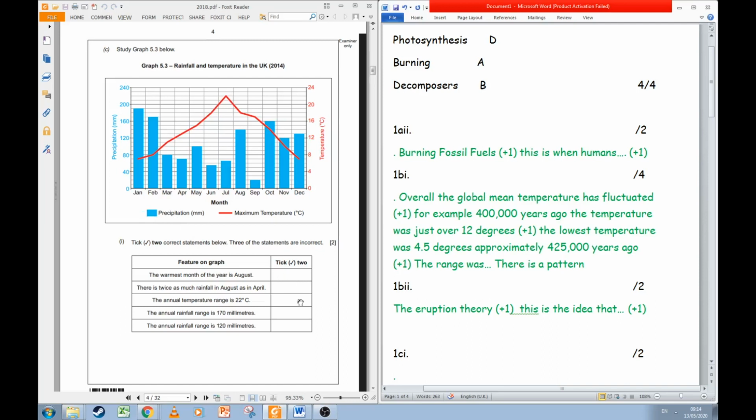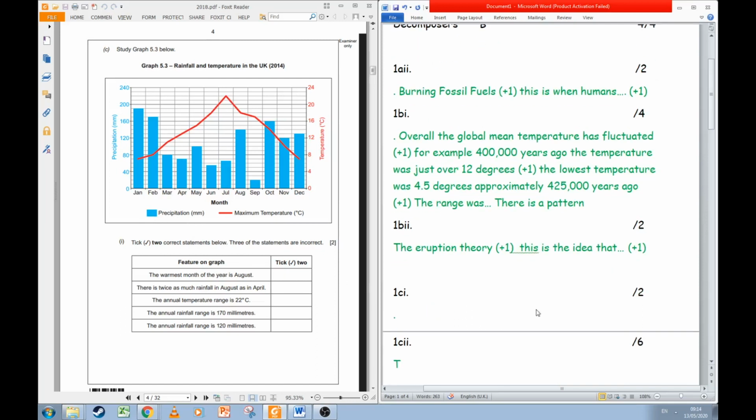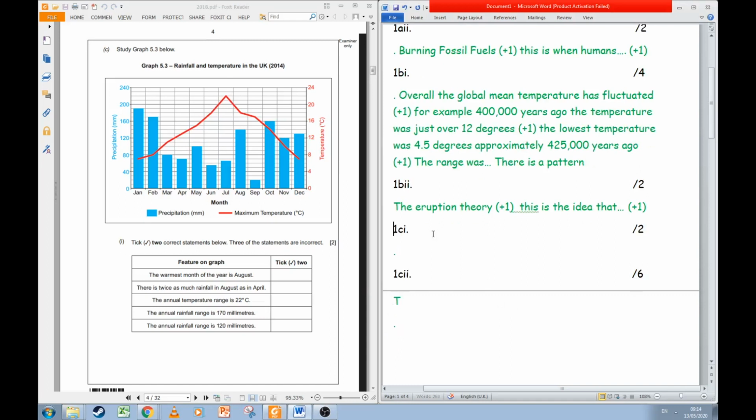That's always the way. We then have to work out which of these statements is true. It's always a good idea to go through them in order, going through all of them even once you've spotted the 2 correct ones, just to check that you've done it correctly. The warmest month of the year is August. Is that true? Well, August is here. However, if we look at the red line, it's not as high in August as it is in July. So that statement is false.